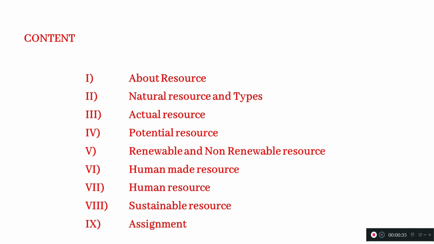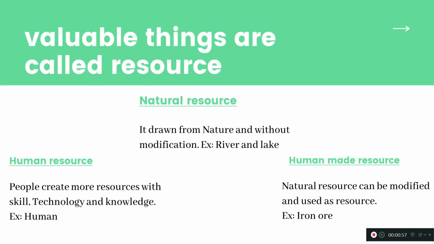Second one is the potential resource. After that, renewable and non-renewable resource. Right. So after that we will see about the human made resource, then human resource. At last we will see some kind of the sustainable resource.